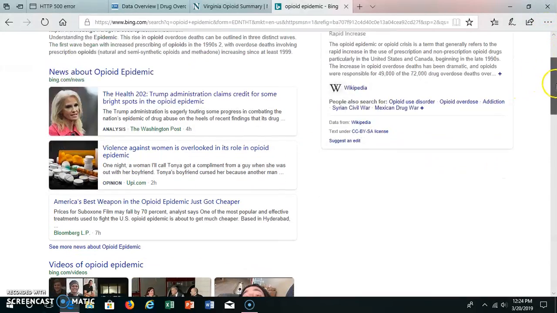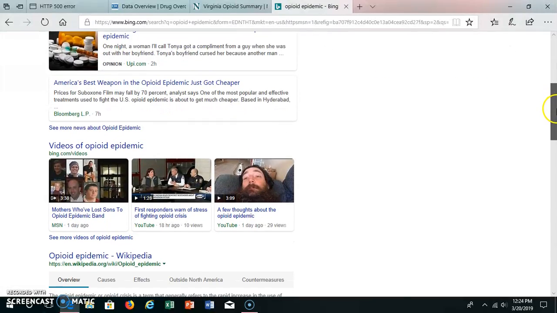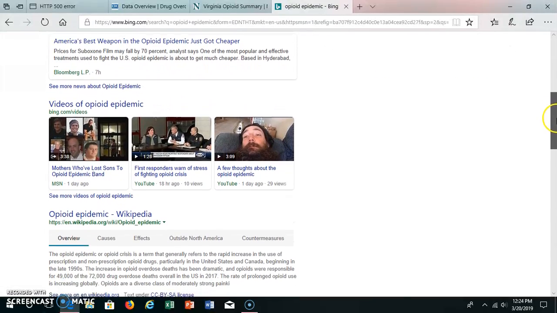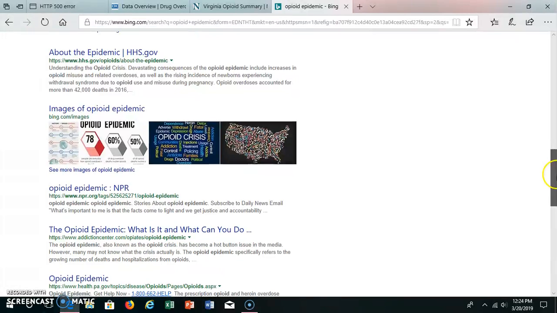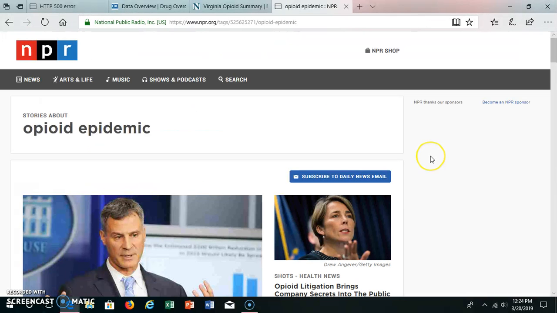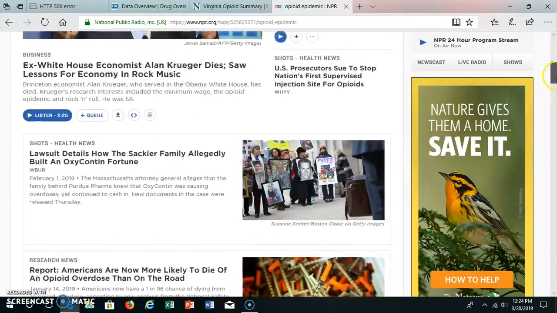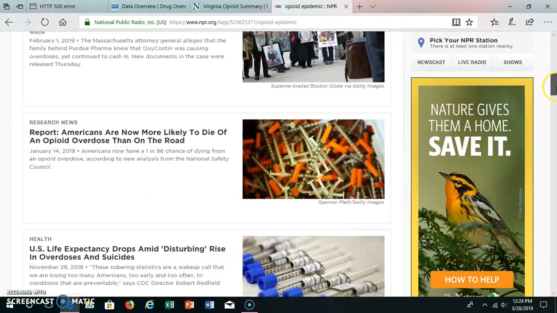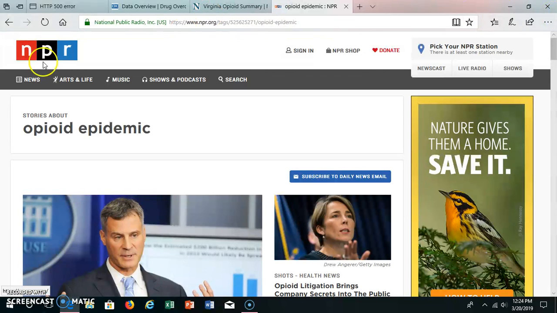That's from Wikipedia, so I wouldn't use that. Here is an article from NPR. I might look at that and see if there's anything in there from the news that I would like to use. Doesn't look like it, so I'm going to go back out.